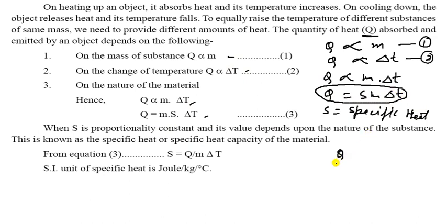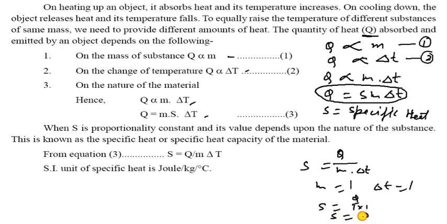S is Q upon M into delta T. If M is equal to 1 and delta T is equal to 1, then S becomes Q upon 1 into 1, that is, S equals Q. So that amount of heat is called the specific heat, and the SI unit of specific heat is joule per kg per degree C. You can remember this one.